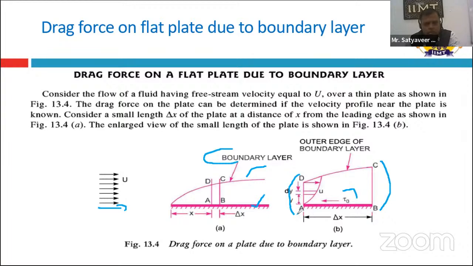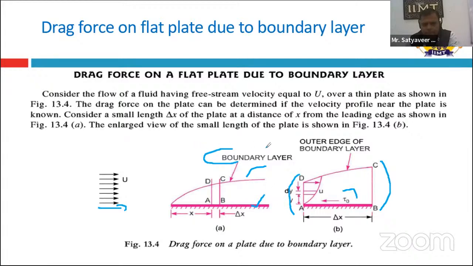Suppose we consider the flow of fluid having the free stream velocity equal to capital U over a thin plate. In figure 13.4, we have a diagram from which we can determine the drag force on the plate.